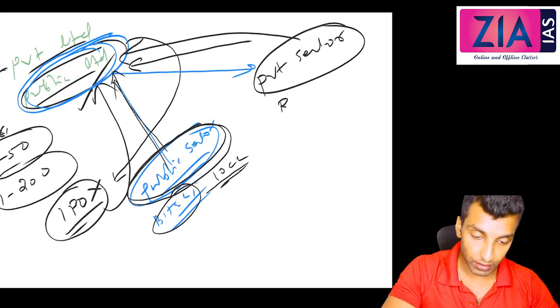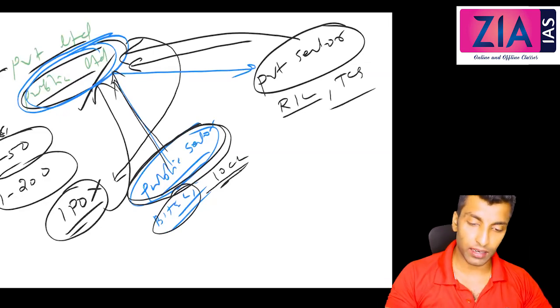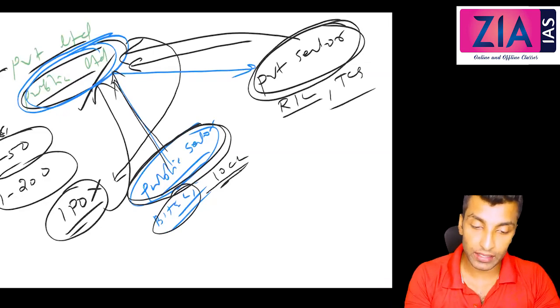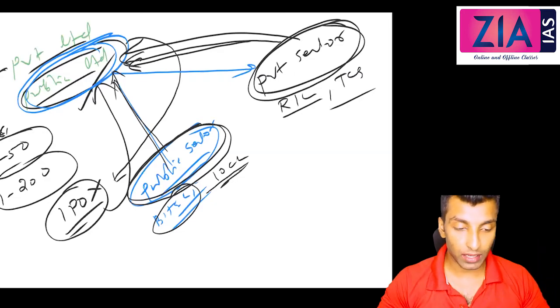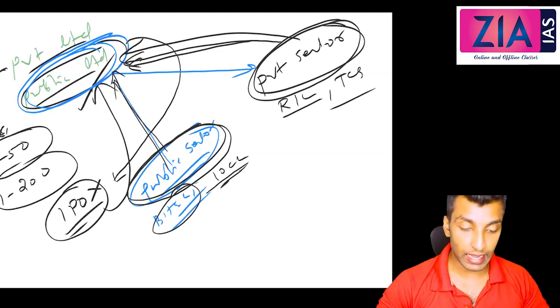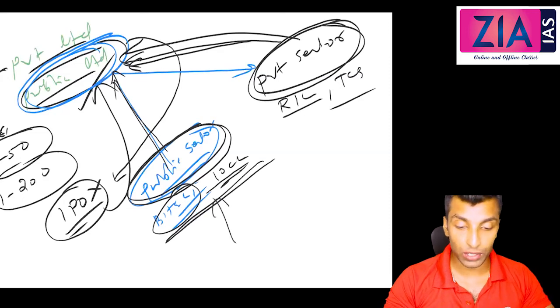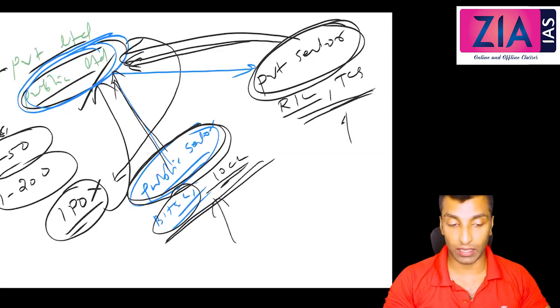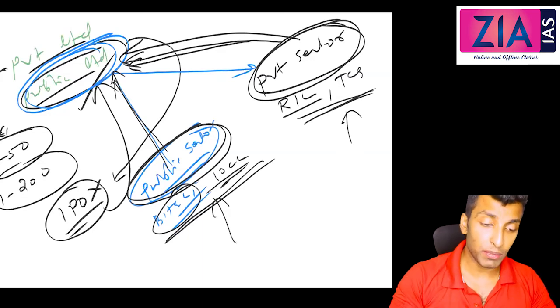Can you give me an example? Reliance, TCS, Wipro, Mahindra, all these are private sector companies. They are also public limited companies. So public limited company means if you issue an IPO, if you mobilize funds from the public, that is a public limited company. It can be private sector, it can be public sector. These are examples for public sector. You can see thousands of examples here, and also here. We don't want to get into those details, but just understand this concept.